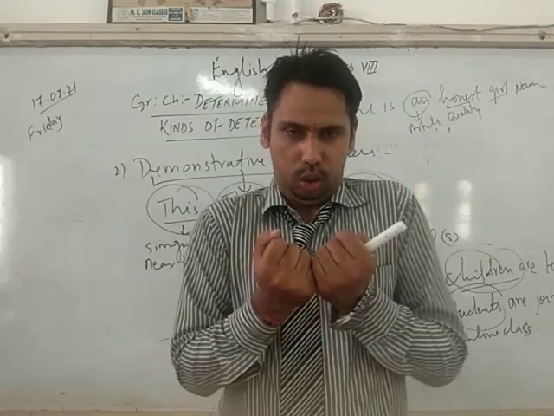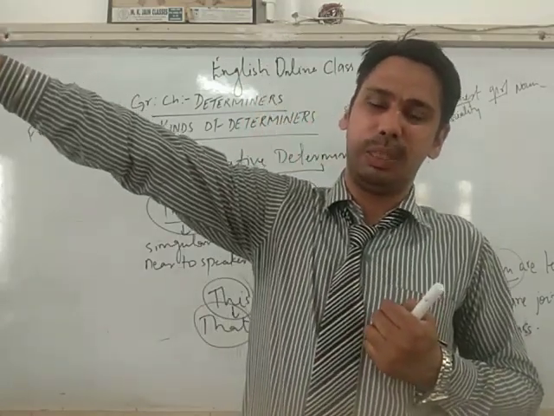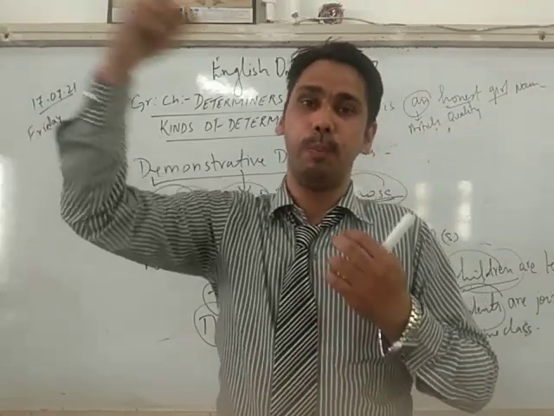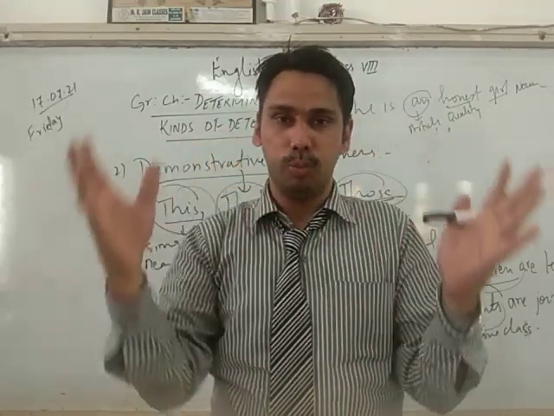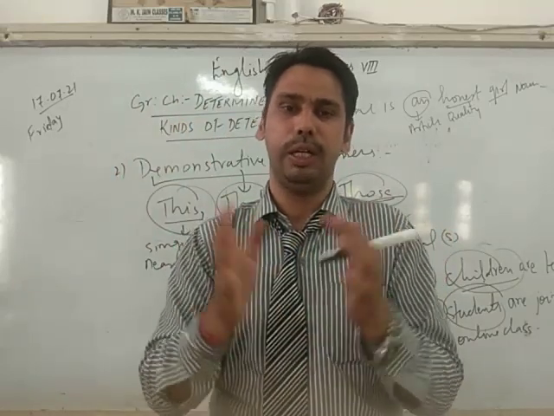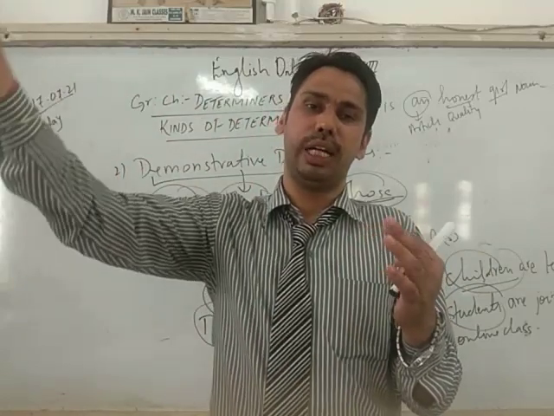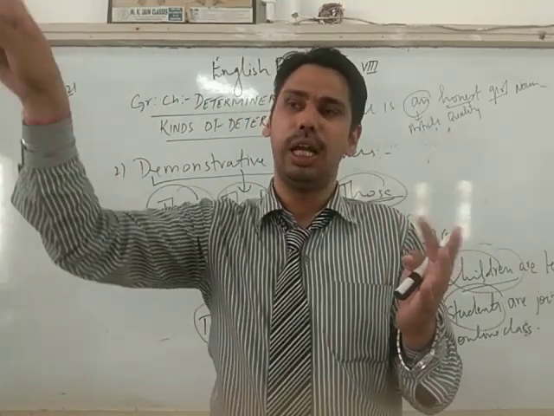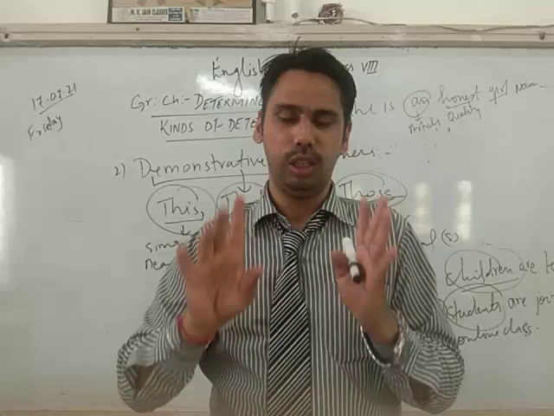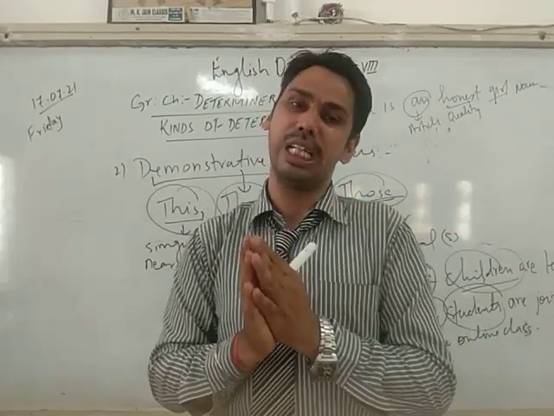Demonstrative: this, that, these, those. This is singular, close to the speaker. That is far from the speaker, referring to singular. These is plural, more than one, with S, close to the speaker. And those is again plural, using S, and far from the speaker, right? I hope you understood. In our next class we will be doing the other kinds of determiners.